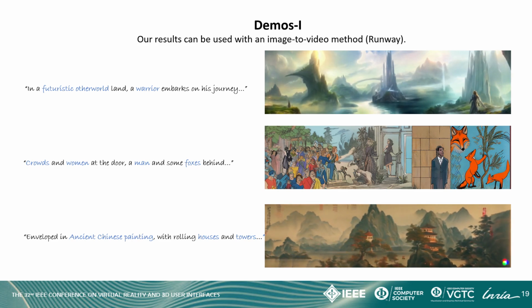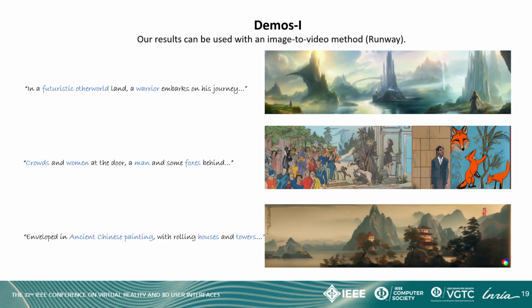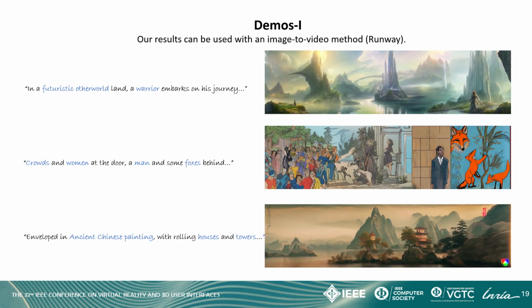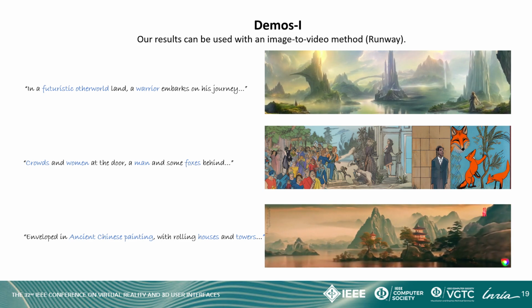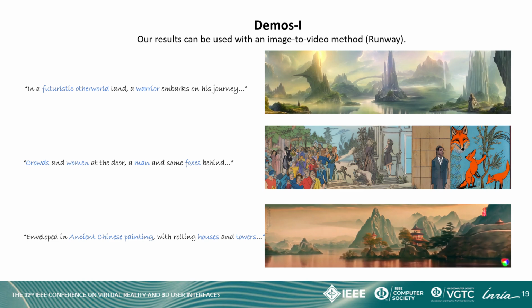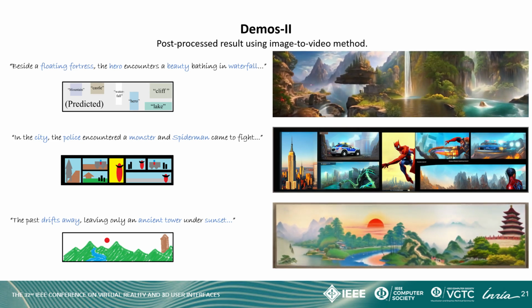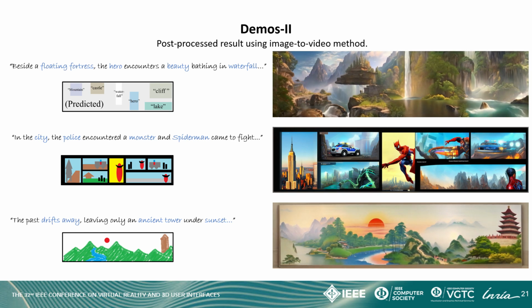Based on a long series of storytelling text, we are able to identify the key scenes and objects, and preserve them in generating coherent and engaging visuals. We can optionally use a post-processing method to animate them. Our model supports precise control by either predicted masks or user-depicted reference images, and can preserve both the color and layout information in the generated results.